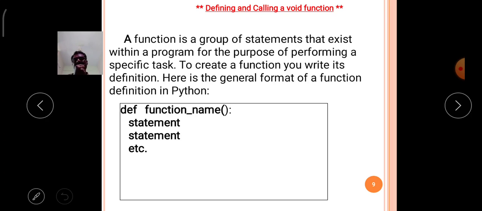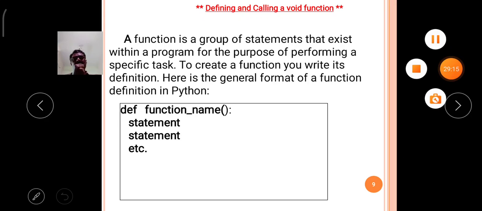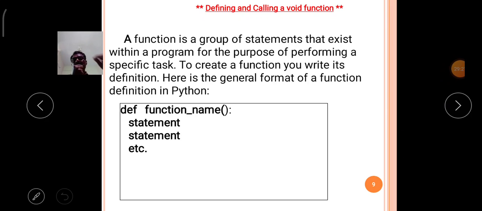Now we come to defining and calling a void user defined function. Till now we have discussed the concept of functions, the importance of functions, and how to declare function names. Generally, Python functions are classified into two types. Number one, user defined functions, also called programmer defined functions. Number two, built-in functions. Today's class is about programmer defined functions.